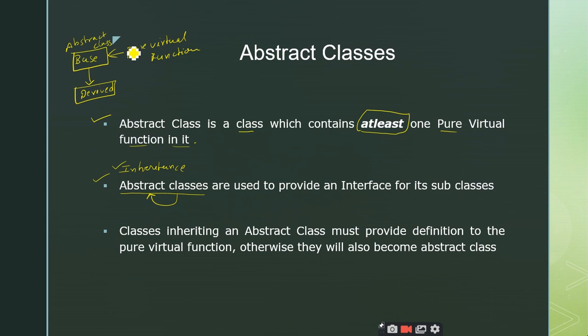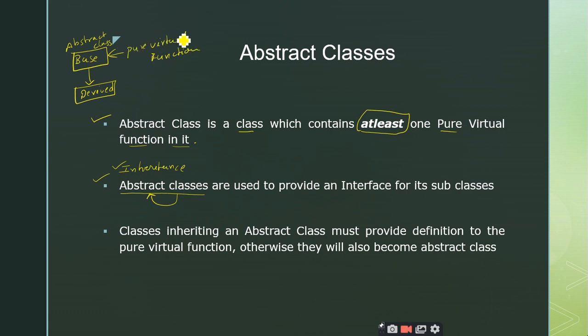So these abstract classes contain a function which does not have any definition. It's not restricted to one function; you can have any number of pure virtual functions. By this time you might know what a pure virtual function is. What do you mean by pure virtual function? A function without any code inside it, without any definition. Super, right. A function without any body, or a function that is not defined, is called a pure virtual function. There is some syntax to define this pure virtual function that we will discuss, but a pure virtual function is a function that does not have any body, right?